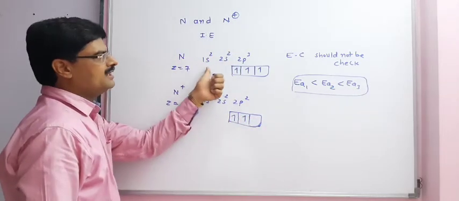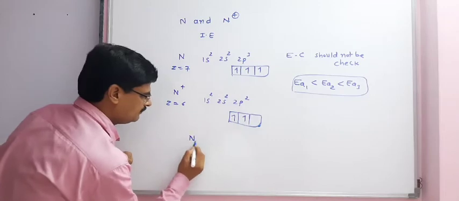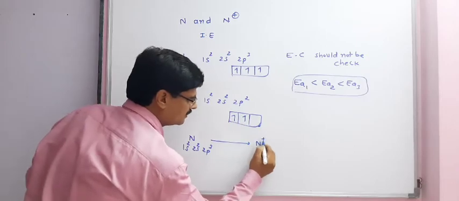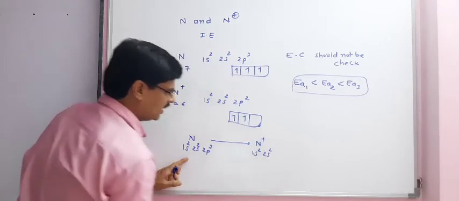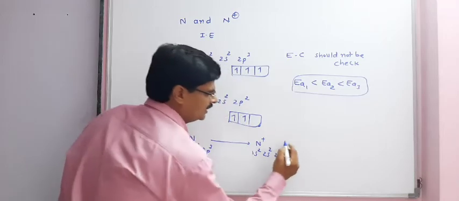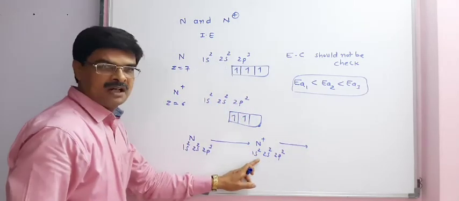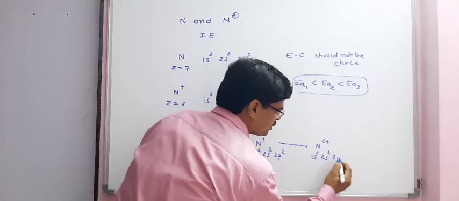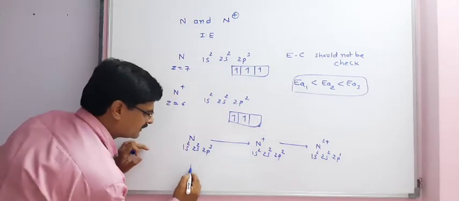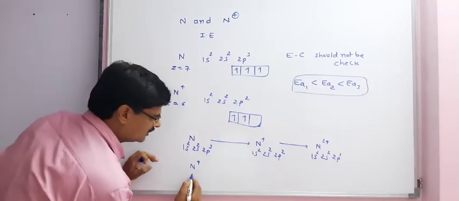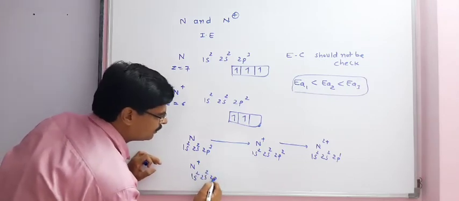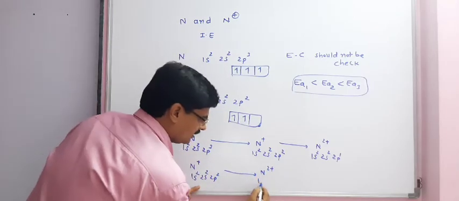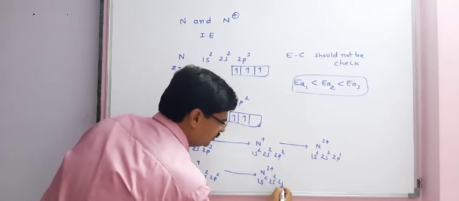Now, when nitrogen is converted to N plus, the electronic configuration will be 1s2, 2s2 and 2p2. And N plus will be converted to N2 plus. Electronic configuration will be 1s2, 2s2, 2p1. But here for N plus, the configuration is 1s2, 2s2, 2p2 and it will be converted to N2 plus. So electronic configuration is 1s2, 2s2, 2p1.